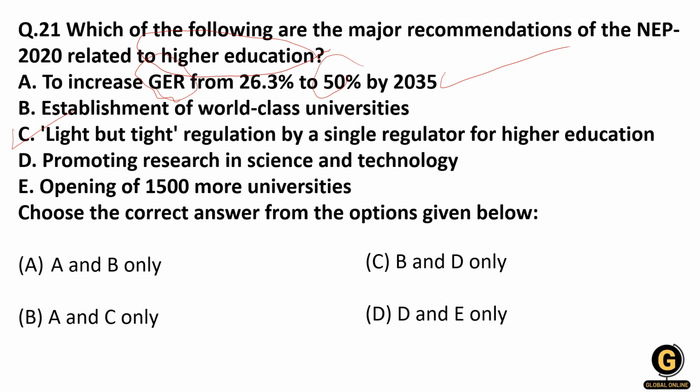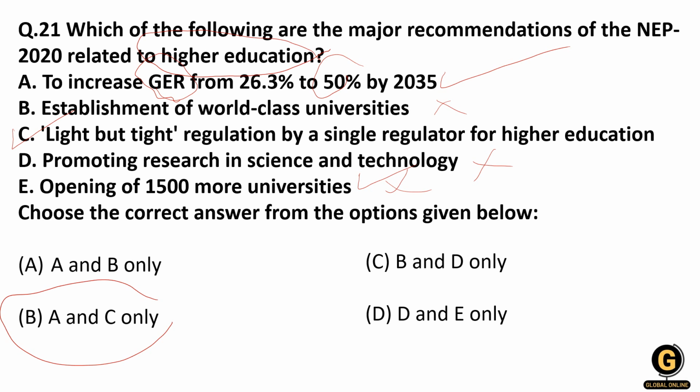Then the second recommendation is that for higher education, there will be light but tight regulation by a single regulator. So what is this light but tight? According to them, there will be frequent inspections and openness about the policies, so that a positive perception of higher education will be created. So A and C are the only correct options. Opening 1500 universities is not correct, and promoting research, as I told, is done by DST, CSIR and other departments, right? And establishing world class universities, we know UGC looks after, as we have just seen in the last question. So the correct answer is A and C.